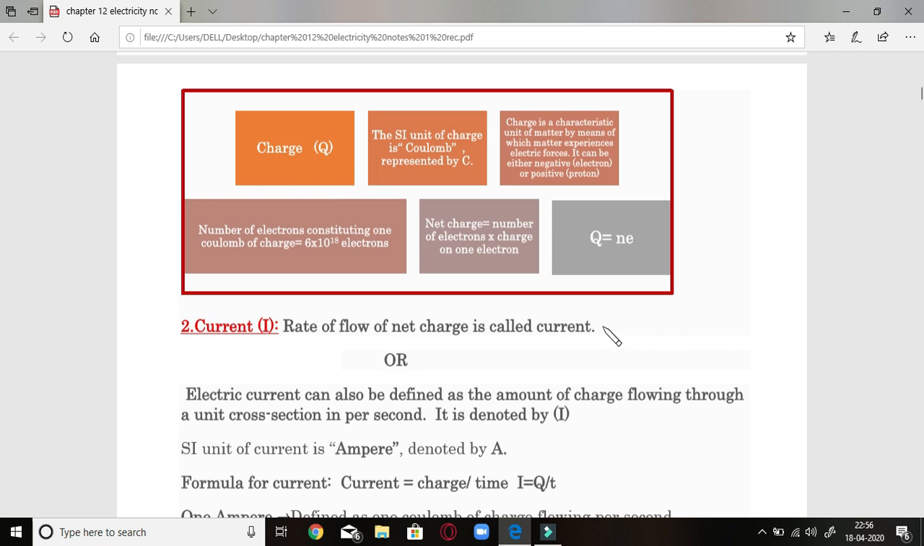Now the next important quantity is current, which is represented by the letter I.